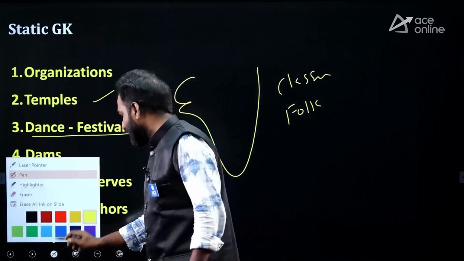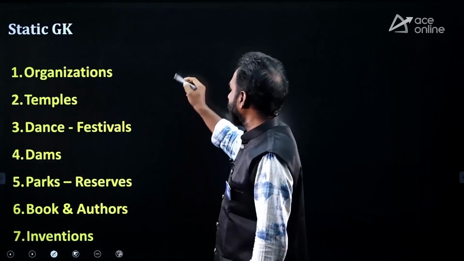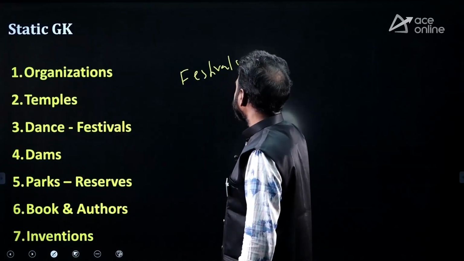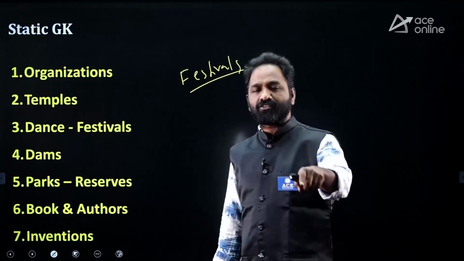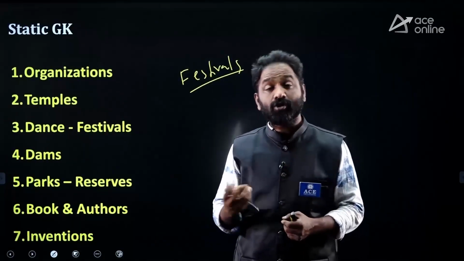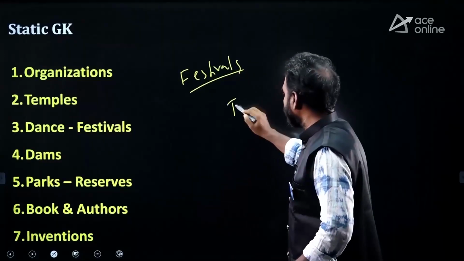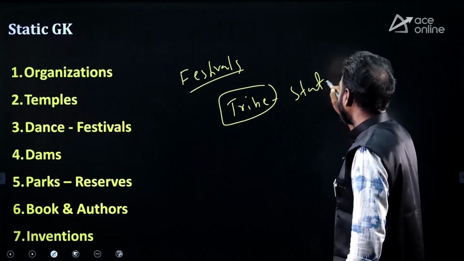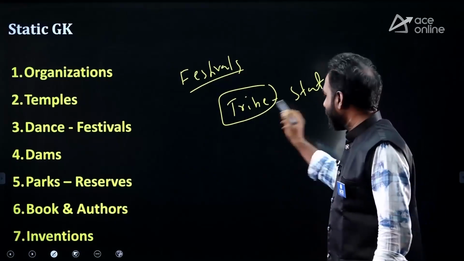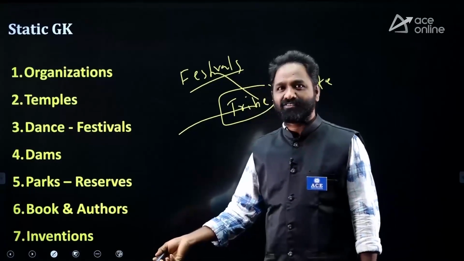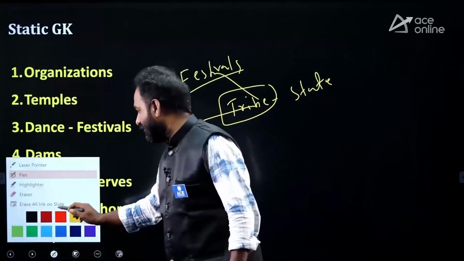Along with dance, you have to have an idea about the festivals also. They're asking questions about festivals. They'll give you a festival name and you have to identify the state. Sometimes they'll give you a tribe name also, and you have to identify the associated state. Tribe name, state. Tribe name, festival. Tribe name, dance. So you should have clarity.